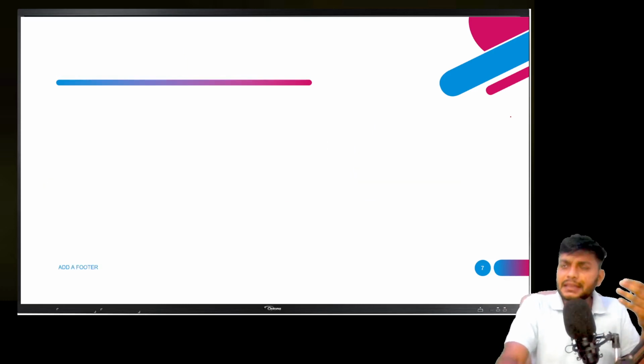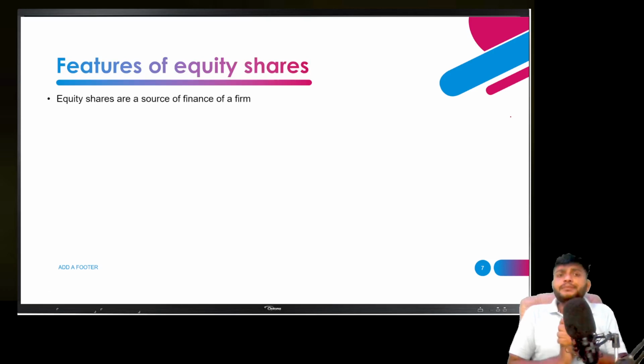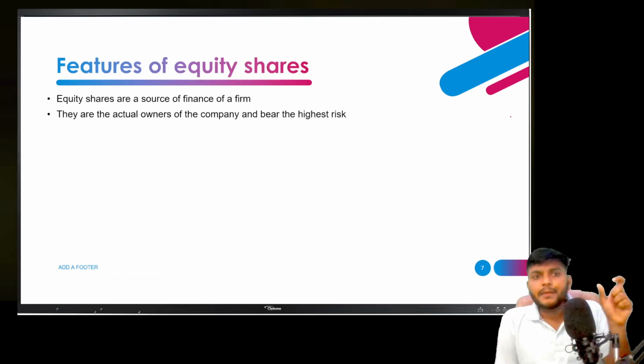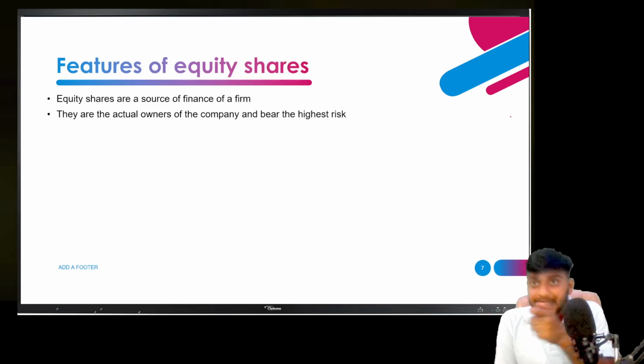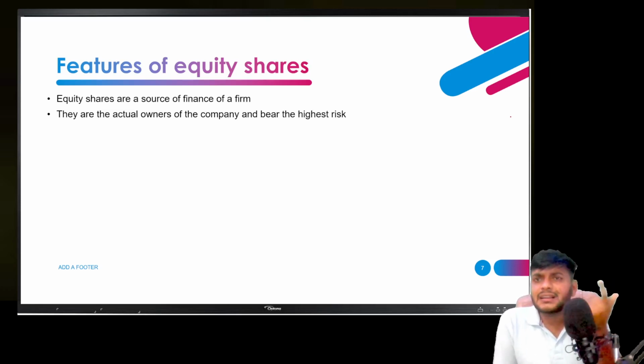Okay, what is involved in equity? Equity shares are a source of finance for a firm, and there are some features of equity shares. The shareholders are the actual owners of the company. When you buy an equity share, you become an owner of the company and you bear the highest risk. How? If you buy equity of the company, you bear the risk of the company. Why? Because you are becoming an owner, and who bears the risk in a business? The owner. But how does it work?